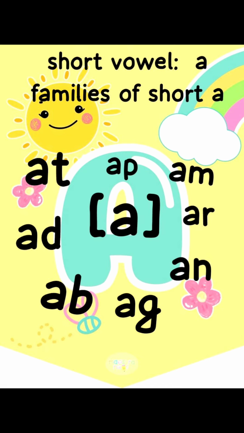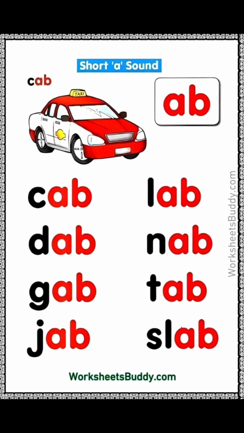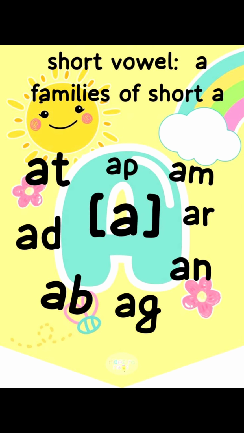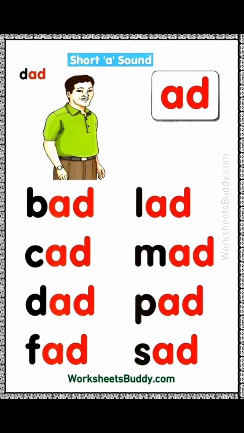The sixth family of short A, when letter A came with letter B: app, lab, tab, nap. The seventh family of short A, when short A came with letter D: add, dad, had, bad, sad, mad.